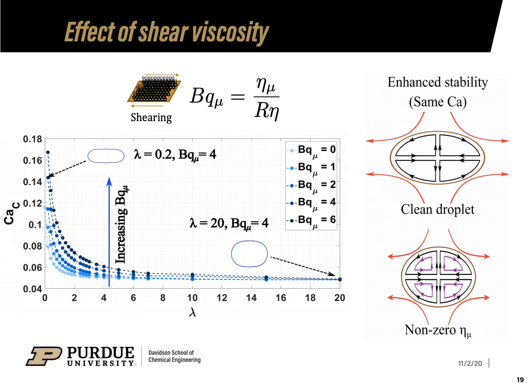The isolated impact of surface shear viscosity can be examined through this plot. Upon increasing the shear Boussinesq parameter, that is BQ mu, the droplet breaks up at a larger capillary number compared to a clean droplet at the same viscosity ratio lambda. The reason for the enhanced stability limit of a droplet with surface shear viscosity can be attributed to its reduced deformation and increased internal circulation compared to a clean droplet at a given capillary number and viscosity ratio.